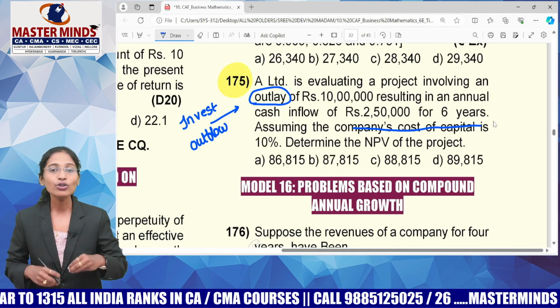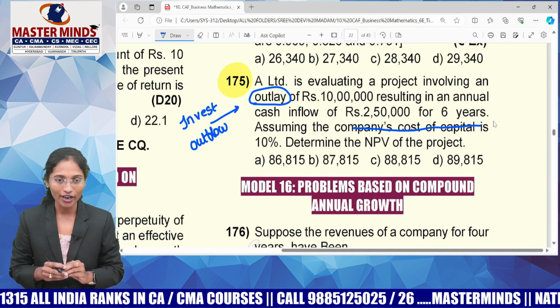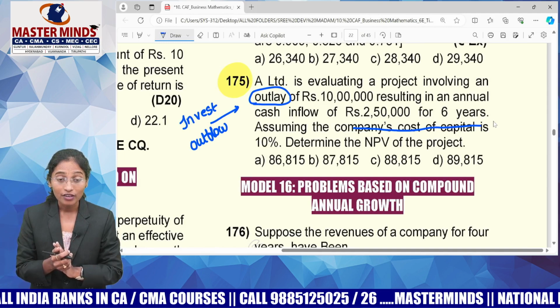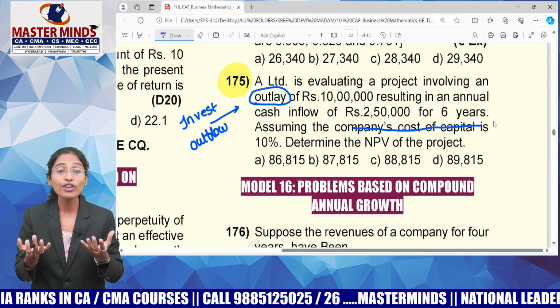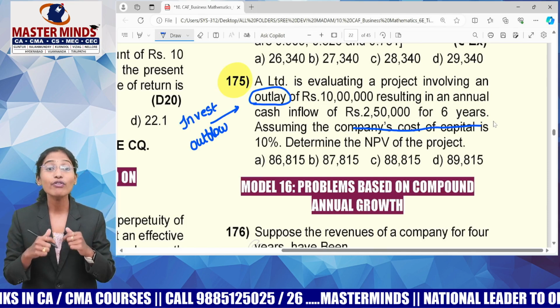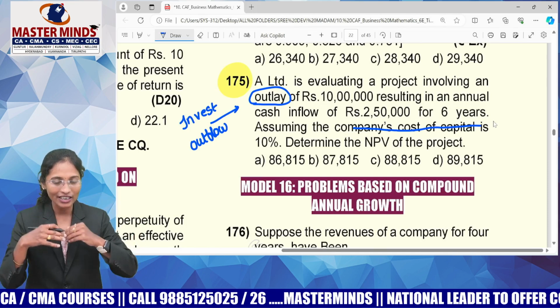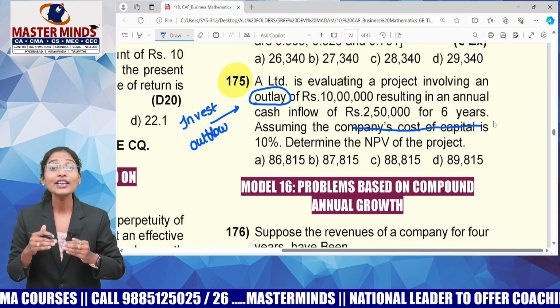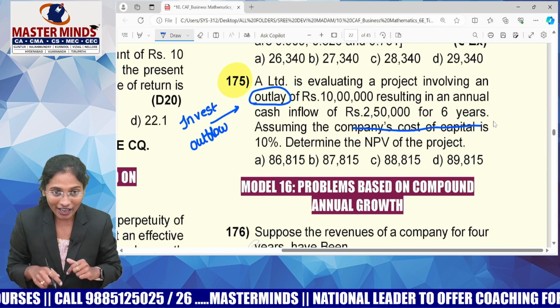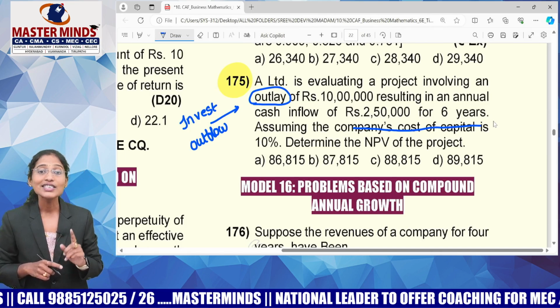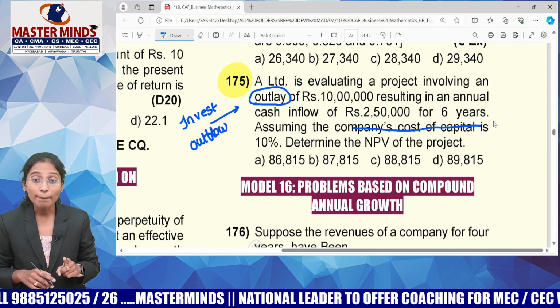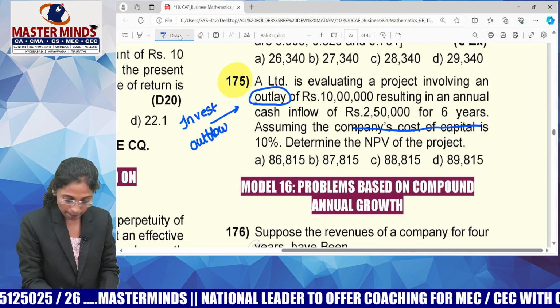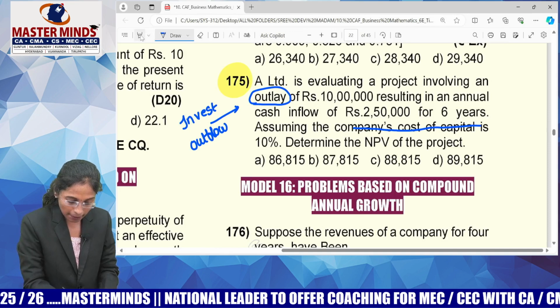So I took 10 lakhs out of my pocket and invested somewhere, and this investment is going to give me 2,50,000 every year for 6 years. Assuming the company's cost of capital is 10% per annum, determine NPV.